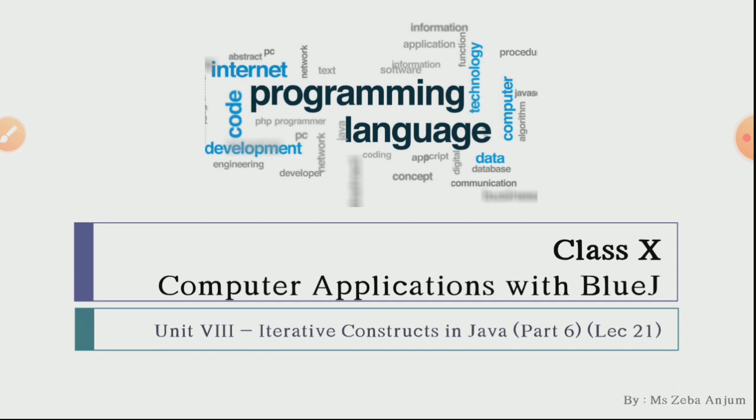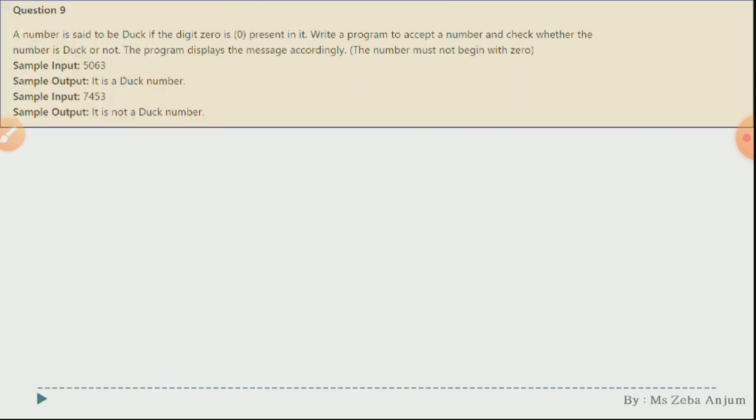Starting with question number 9: a number is said to be duck if the digit 0 is present in it. Write a program to accept a number and check whether the number is a duck number or not. The program displays the message accordingly. See students, you have been given a number. You have to check every digit, basically the existence of 0. If 0 is present, then the number is a duck number. Otherwise, the number is not a duck number.